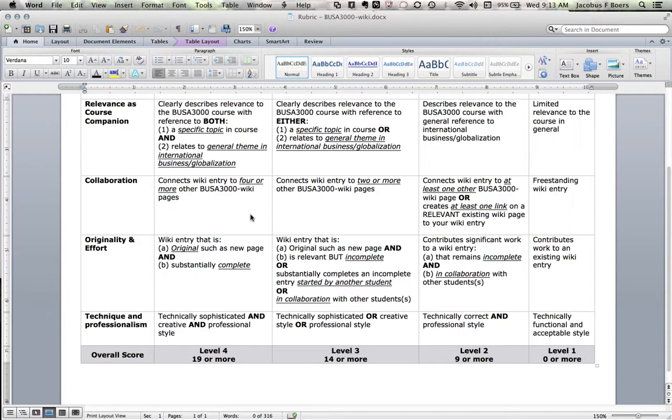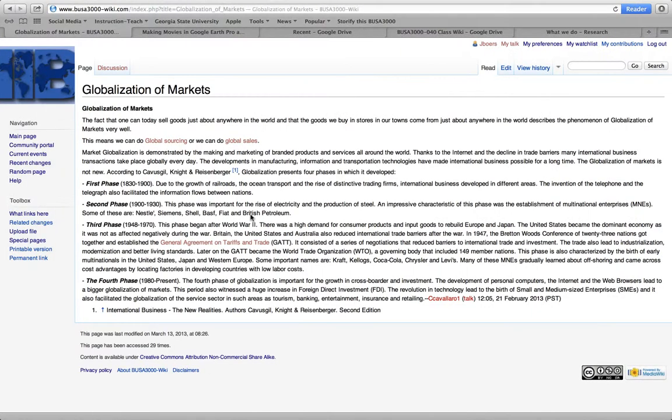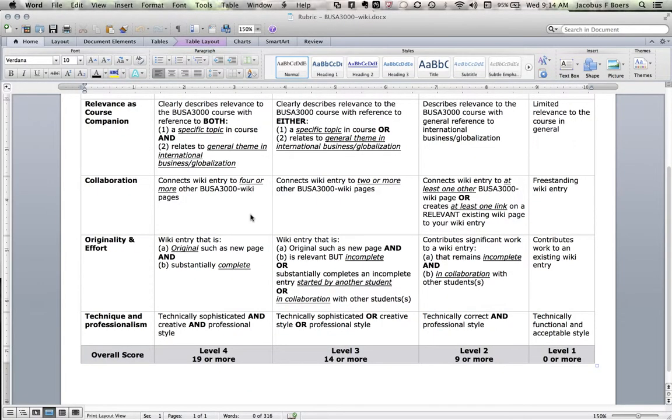In terms of collaboration, I think here clearly the student linked into this page from another page, built 3 links out of here, so I am quite happy in terms of collaboration. Originality and effort: this is a completely new original contribution. A significant part of it comes out of the textbook, though, so I may want to think a little bit here about how we may want to add something that would be original to the student, not just coming out of the course.